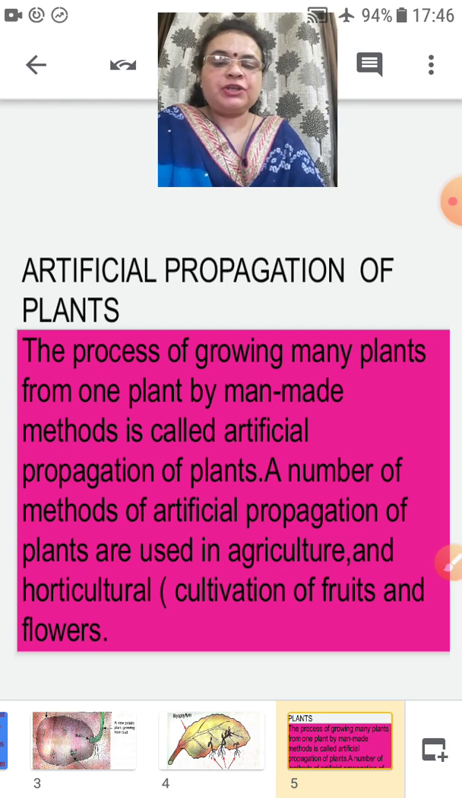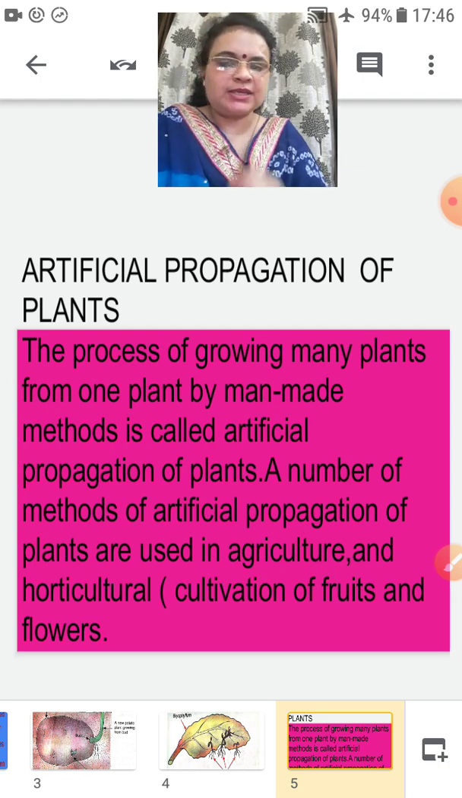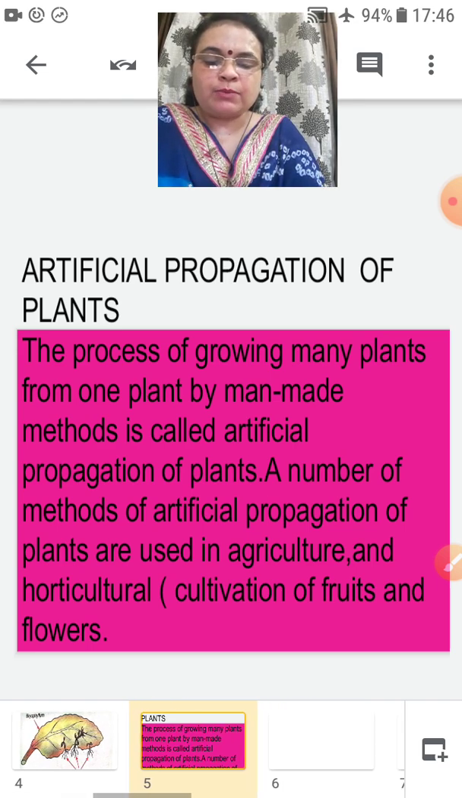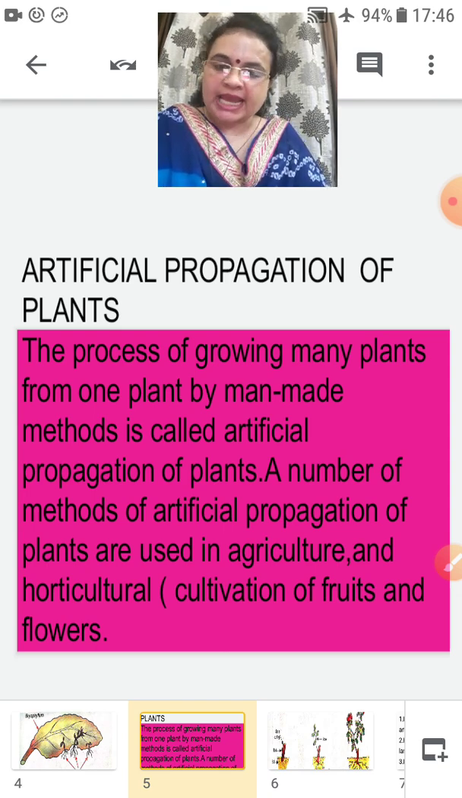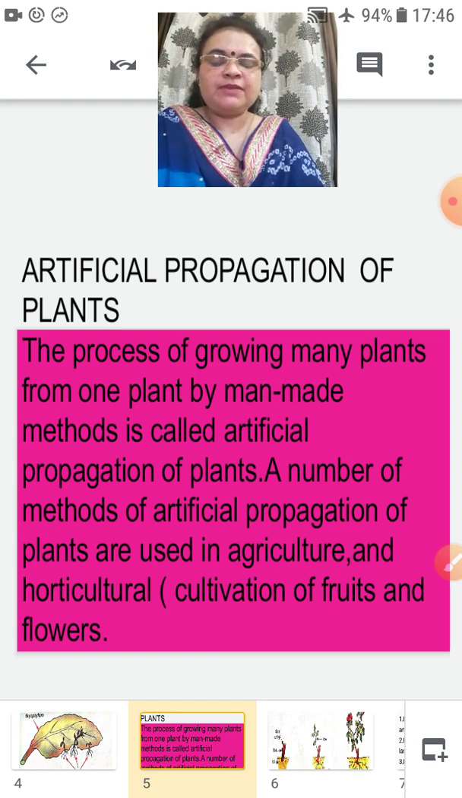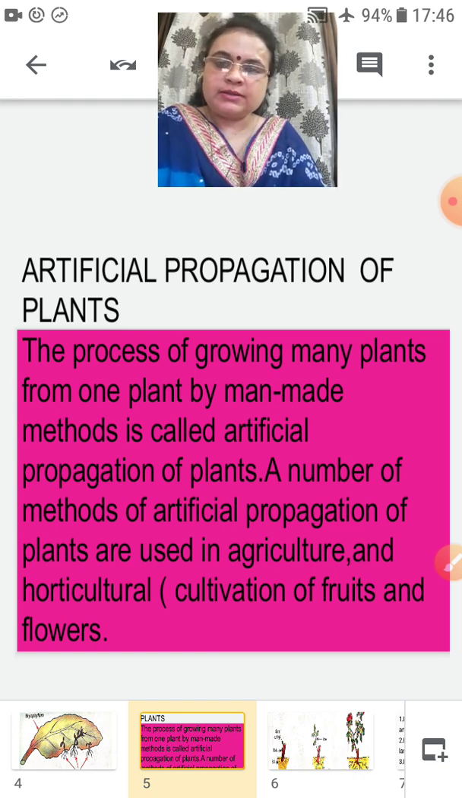And in artificial propagation, a plant is grown by methods used by man, which is called artificial propagation. Understood, children? Very easy, very simple. Now, one by one we will study the variety of methods of artificial propagation. First, I will explain with a diagram, then we will understand with the text.